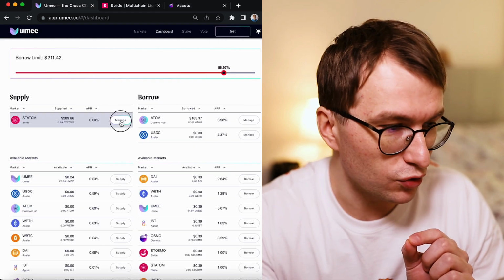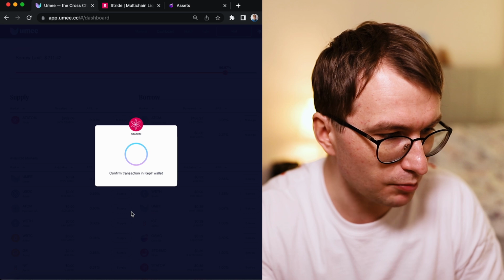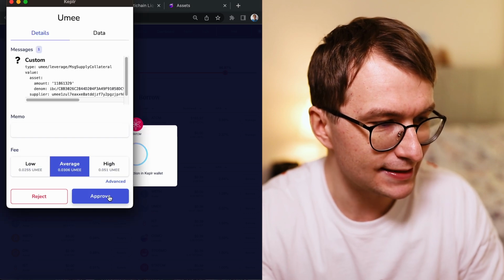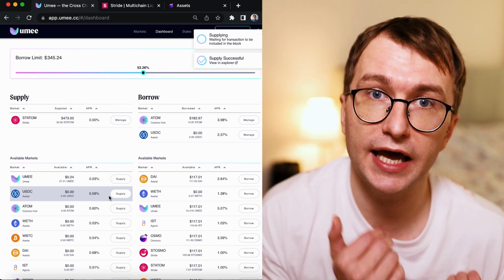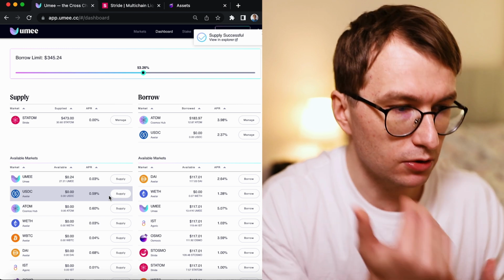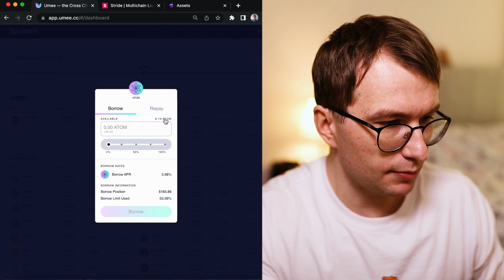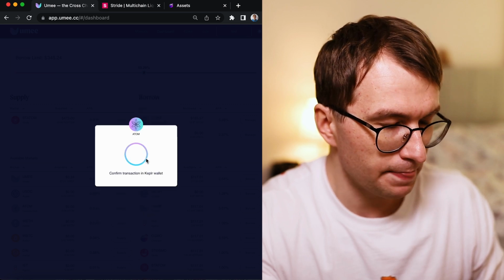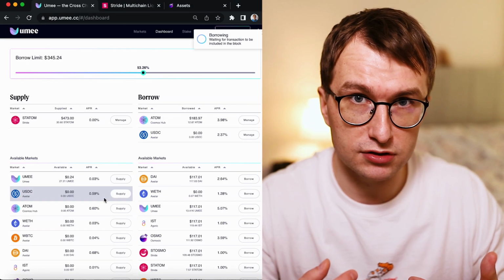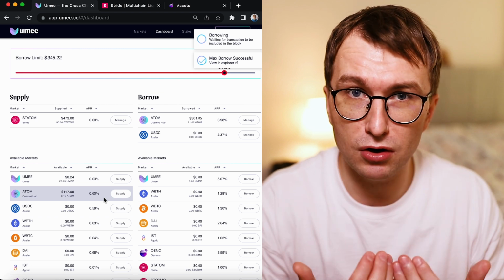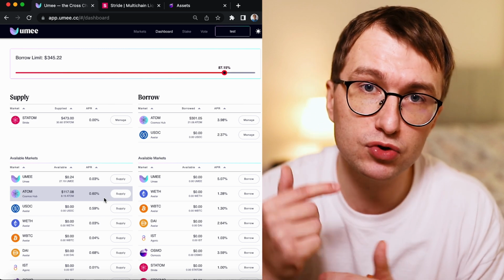So as I deposit it on Umee, I'm going to manage. And you can actually see I have more stATOMs. So I'm supplying more, and now I will have around 30 stATOMs. What it means is I can now borrow more ATOMs against that because my collateral became bigger. So once it's here, I'm going to manage my ATOMs and borrow more ATOMs against that. So now here is the process. I'm going to continue this process for 2-3 times, till it makes sense, to maximize the amount of my stATOM. So I'm going to skip to that.